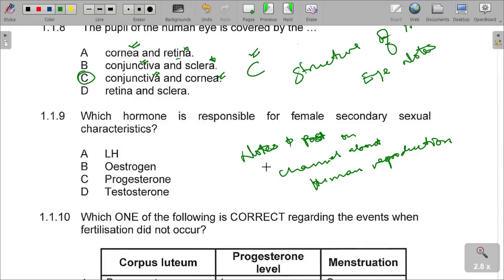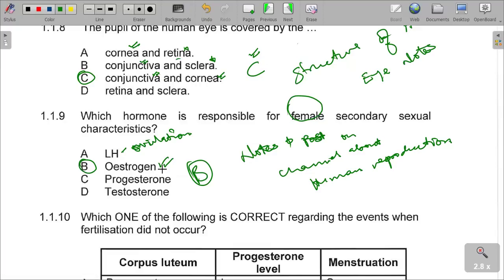So which hormone is responsible for female secondary characteristics development? I'm sure that you should know that this one is responsible for ovulation. We are saying estrogen is responsible for secondary characteristics development, which is B. Progesterone, testosterone, we are saying which hormone is responsible for, check again, the question is about female.